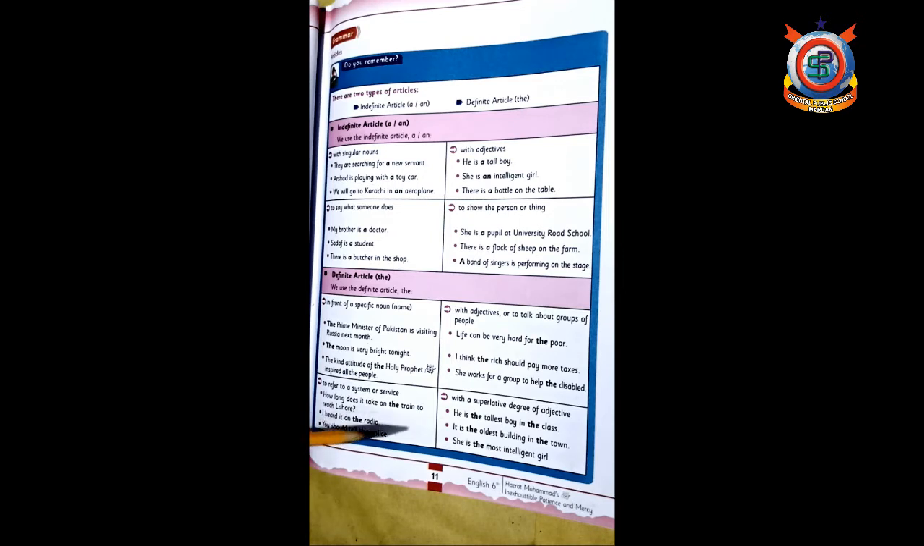The last use of a definite article "the" is we use it with a superlative degree of adjective. Adjective की 3 डिग्रियाँ हैं. एक जो है फर्स्ट डिग्री पॉजिटिव, सेकंड कंपैरेटिव एंड थर्ड सुपरलेटिव. ठीक है. तो जो लास्ट डिग्री है उससे पहले हम "the" को लगाते हैं. For example, he is the tallest boy in the class. Now tall, taller and tallest. So tallest is superlative degree, so we use "the".